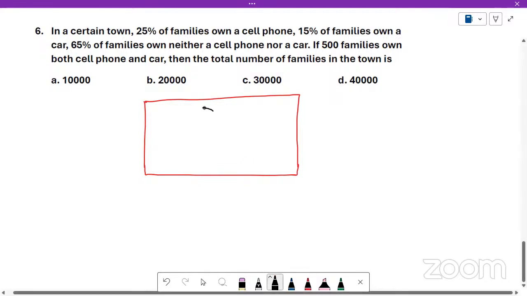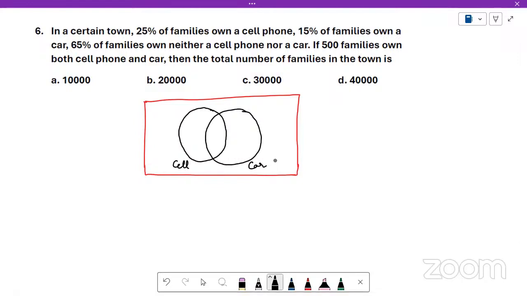In this, I'll write one circle that represents people who have cell phones, and the other circle that represents the people who have a car. One circle denotes the number of people who have a cell phone, and the other circle denotes the number of people who have a car.